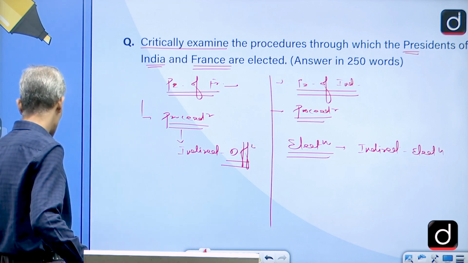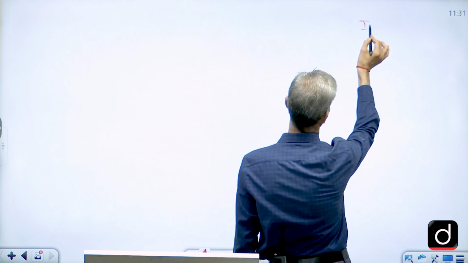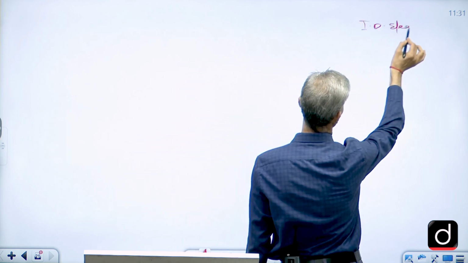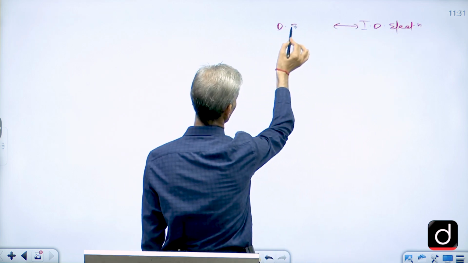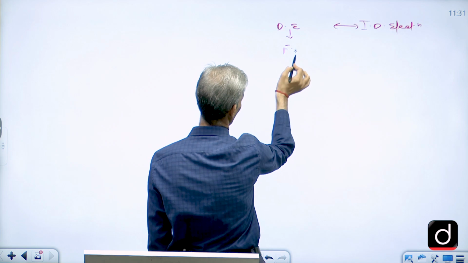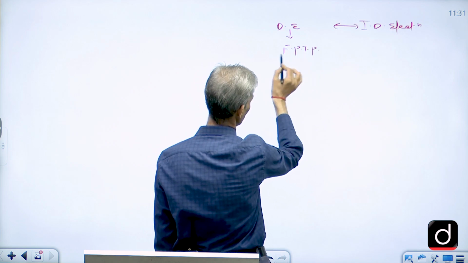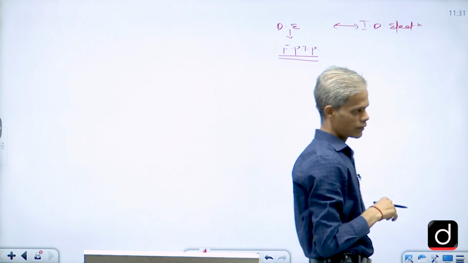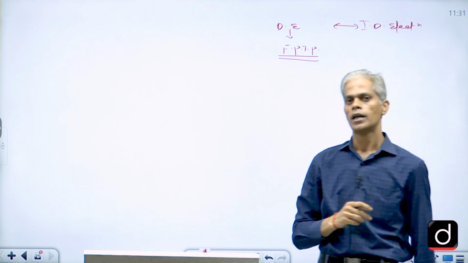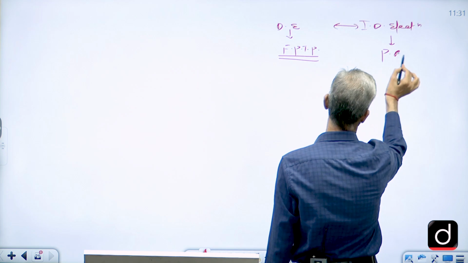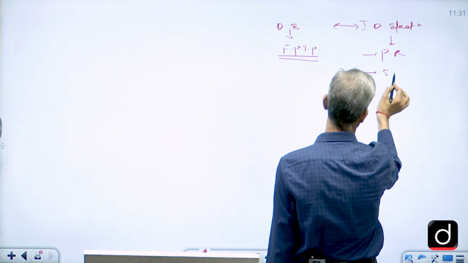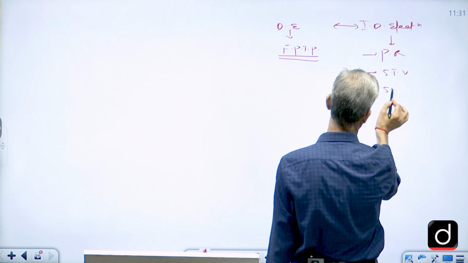So when you take up this question, mention the indirect election that we have for our president. We know that there are two modes of election: one is direct and the other is indirect. For direct election, we follow the FPTP mechanism, that is first past the post. And for indirect election, we go for PR, that is proportional representation, single transferable vote and secret ballot.